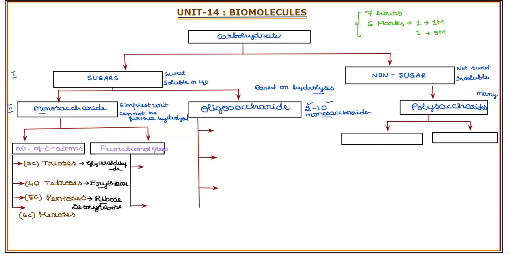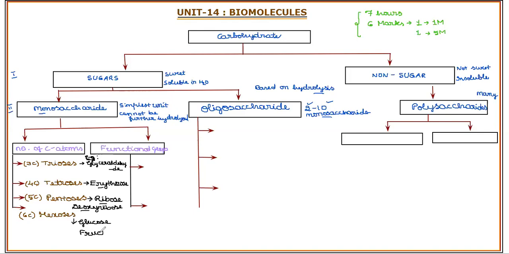The exact chemical names with structural features we'll try to learn. All these that we are mentioning here are the examples for the respective class. Then hexoses, we have many, so we'll try to list a few. The important and most abundant carbohydrate, glucose, is a hexose.